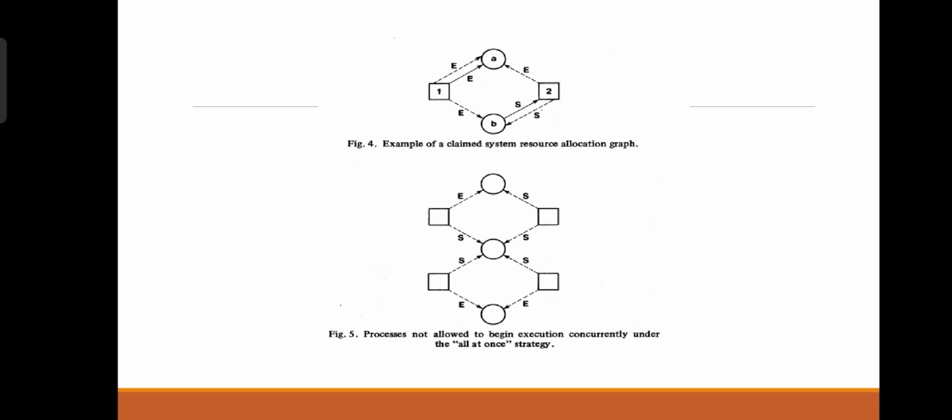Well, process 1 has sent a request for A, and it also sends a request for B, and process 2 sends a request for resource A and resource B. It is the perfect example of a claim system resource allocation graph. And we can see in figure 5, process not allowed to begin execution concurrently under the all at once strategy. Here one process is sharing one resource only, and the other process is sending the request for two resources.